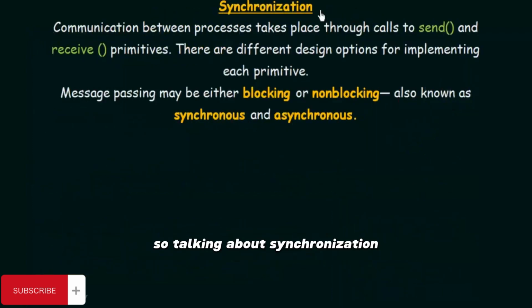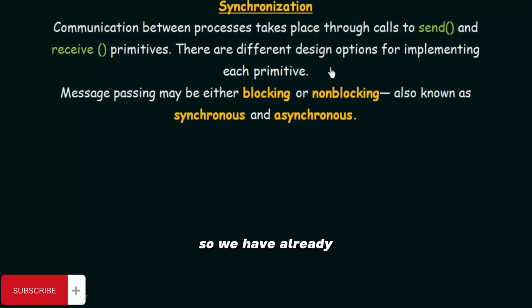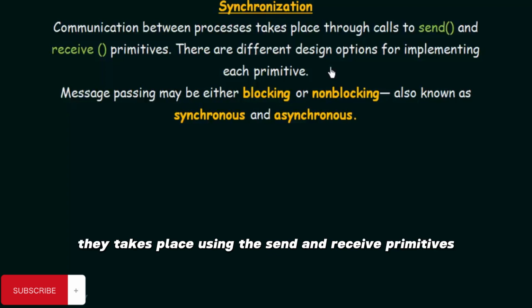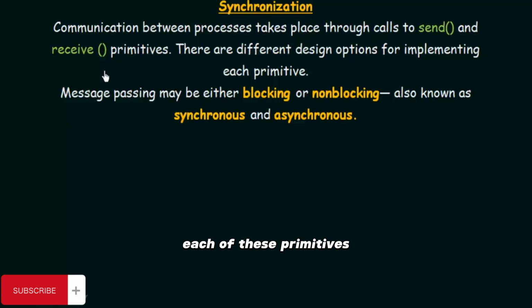Talking about synchronization, communication between processes takes place through calls to send and receive primitives, and there are different design options for implementing each primitive. We have already learned that in message passing systems, communication between processes takes place using the send and receive primitives, and there are different design options for implementing each of these primitives.